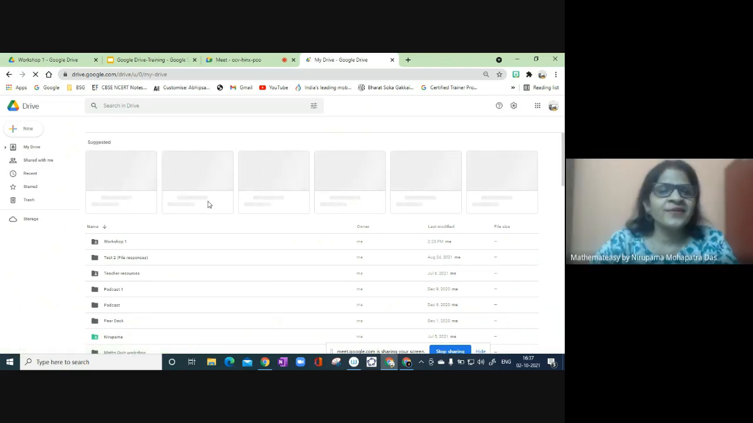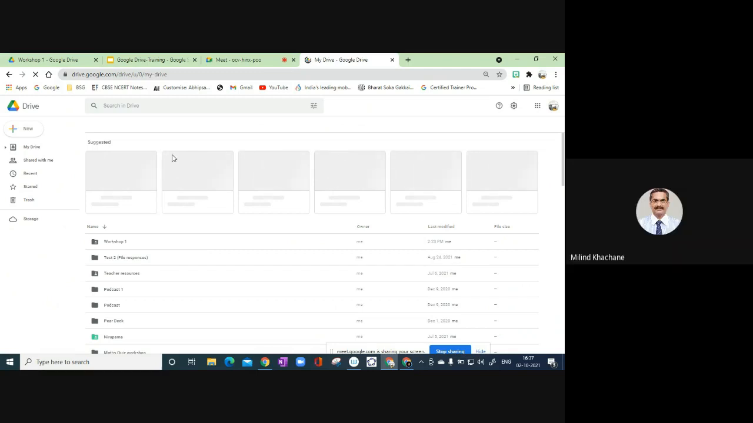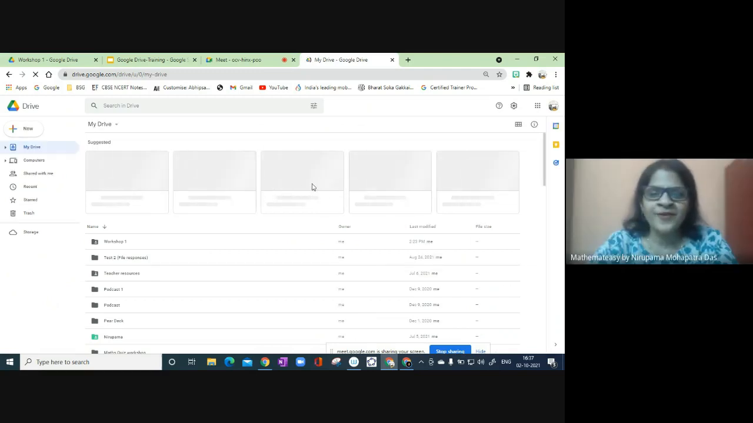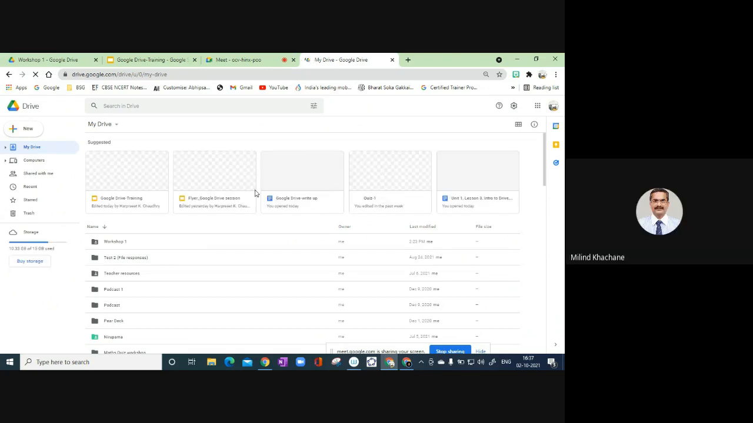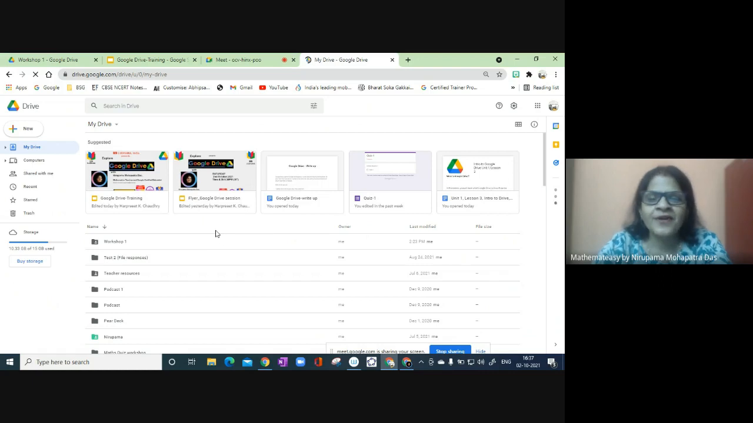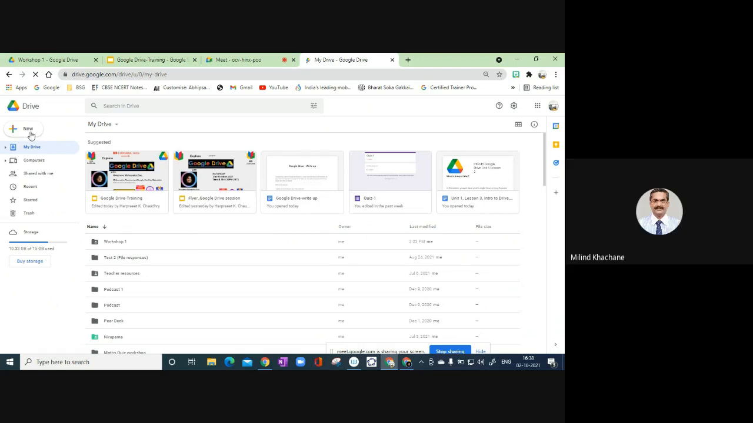Okay, so here you can see this is my drive, and I have lots of folders and files. I'm sure all of you might be having the same, because working with students and colleagues online for a longer time, we have lots of data in our storage. And yeah, so this is new.